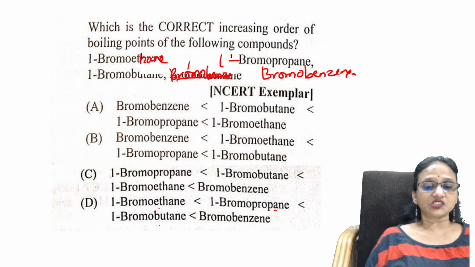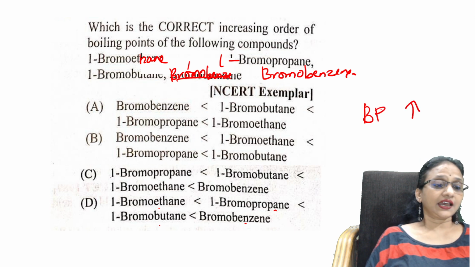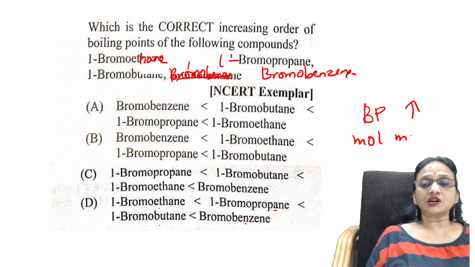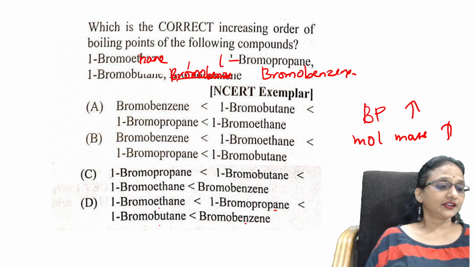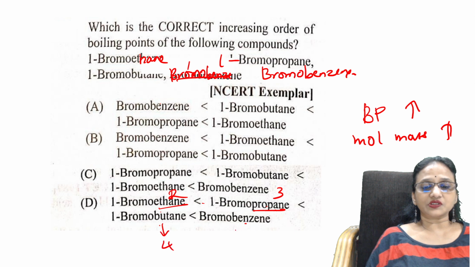One is propyl, one is butyl, one is benzyl. Which is changing? The R group is changing. Remember, boiling point increases as molecular mass increases. Correct? Now, observe carefully. In this case, which one is smaller? Ethane is smaller. Correct? Then one carbon, sorry, two carbons, three carbons, four carbons, here six carbons.